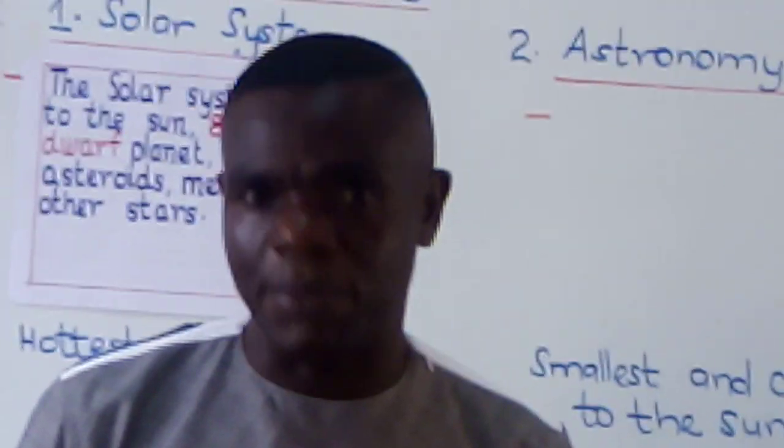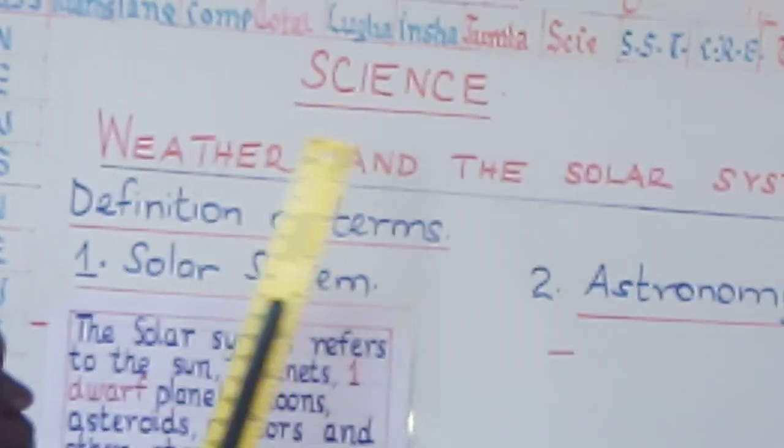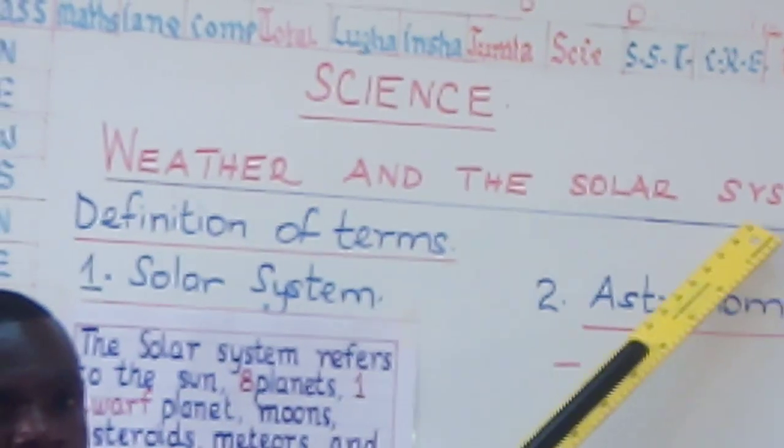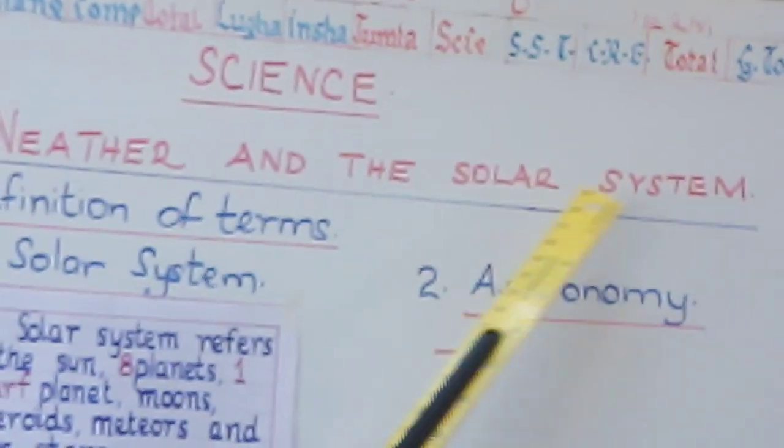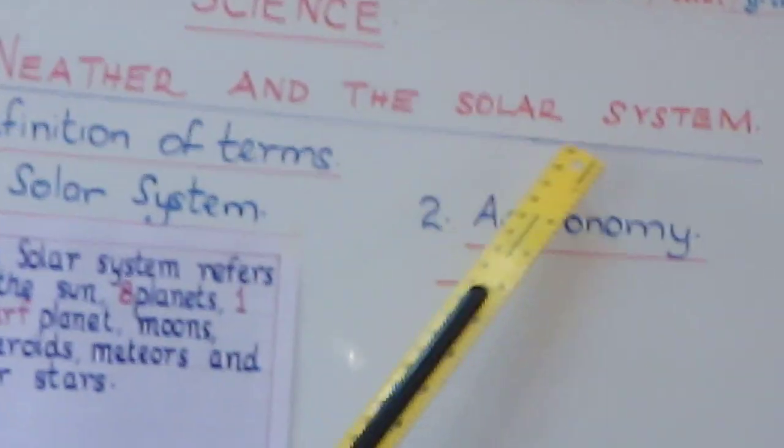I hope you remember them. Today, we do not want to talk about weather, but we want to talk about the solar system, as it is written here.